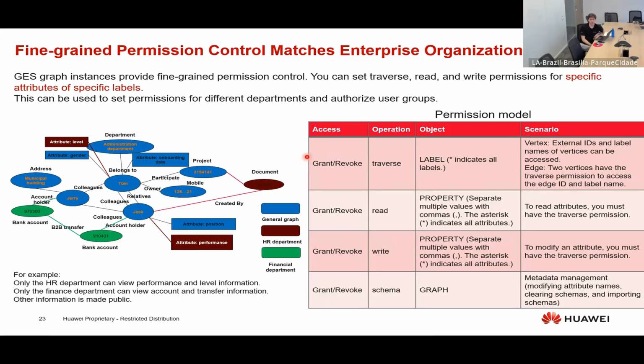Also, a really good thing, we have a fine-grained permission control using IAM, right? It's not only, user X can access or not our graph database. No, we have a fine-grained permission at attribute level and label level. So we can say, for example, that someone can query the person, but cannot query its CPF, right? So we can have this control in GES, which matches enterprise organization structures, right?